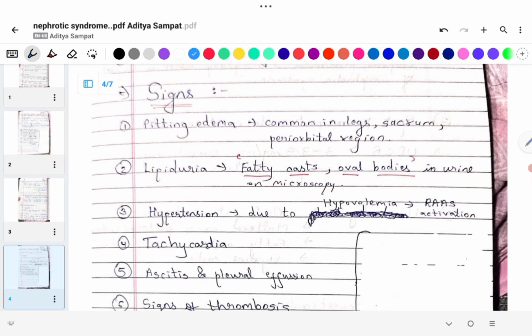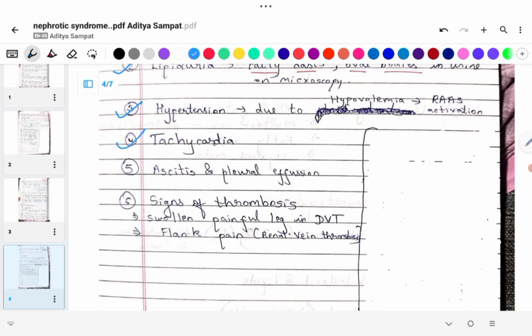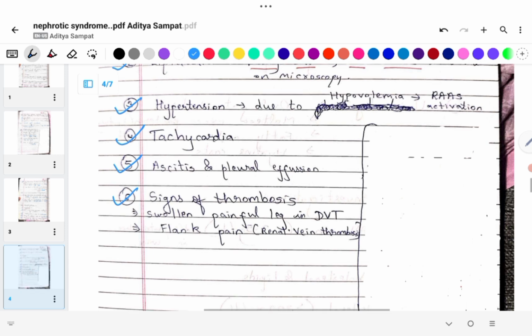Now we move on to the signs. There is pitting edema, common in legs, sacrum, periorbital region. There is lipiduria, fatty casts and oval bodies in urine on microscopy. There is hypertension due to hypovolemia, RAS activation. Fourth, tachycardia. Fifth, ascites and pleural effusion. Sixth, signs of thrombosis, swollen painful leg in DVT and flank pain in renal vein thrombosis.